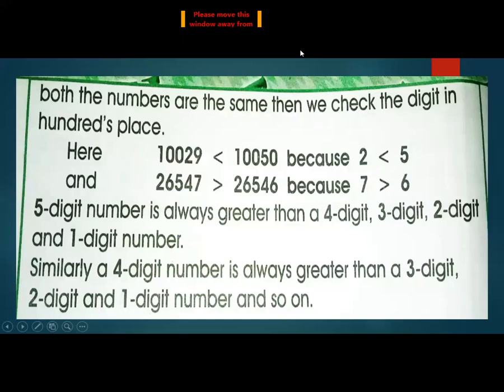In the same way, if the digits at 10,000 and 1,000 are both the same, then you see the digits at the hundreds place. If the hundreds place is the same, then you see the digit at the tens place. Here the tens place is 2 and here it is 5, so 2 is smaller than 5. If the tens place is also the same, then digit at units place: here is 7, here is 6, so 7 is greater than 6.